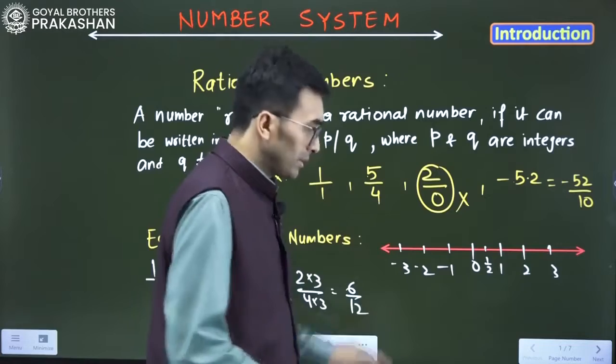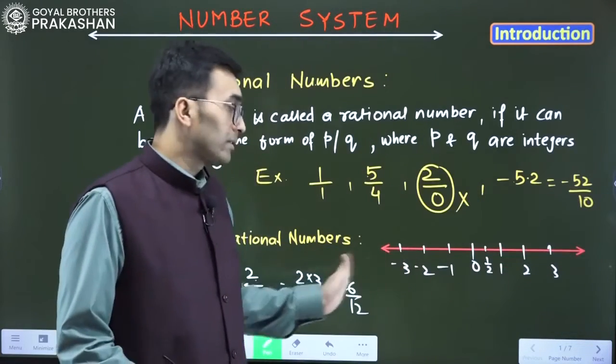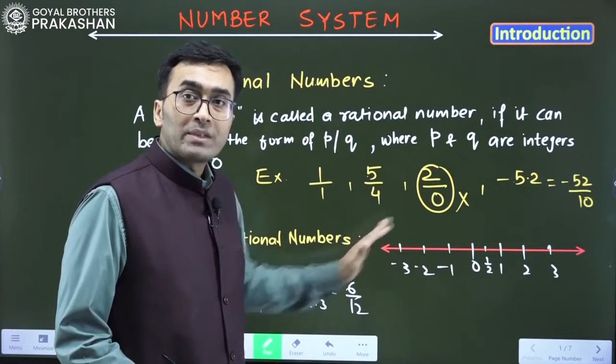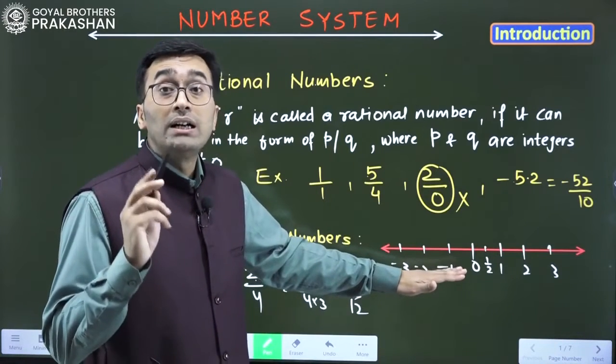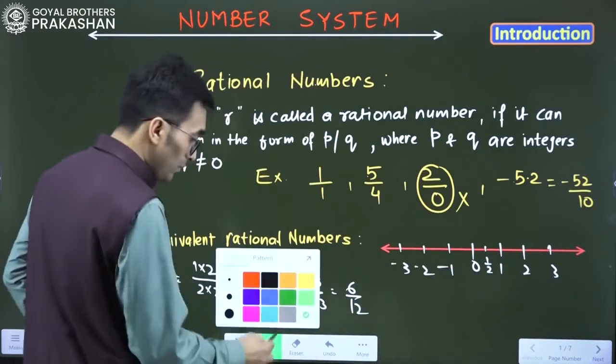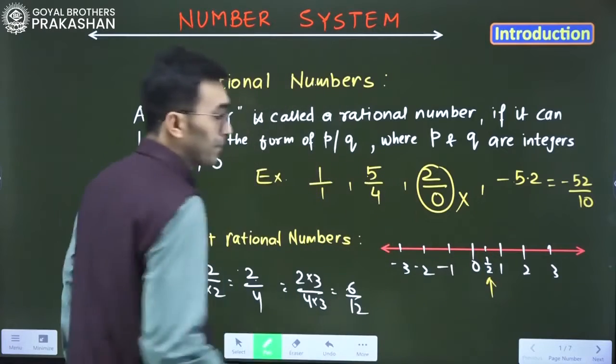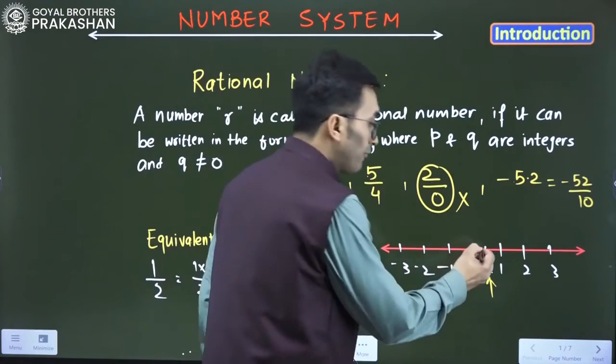This is the way we can show our rational numbers on the number line. And this goes on, it continues. The numbers 3, 4, 5, 6, 7 go on, and this side also. This is the representation of a rational number on the number line. This 1 by 2 is a rational number here in the fraction form.